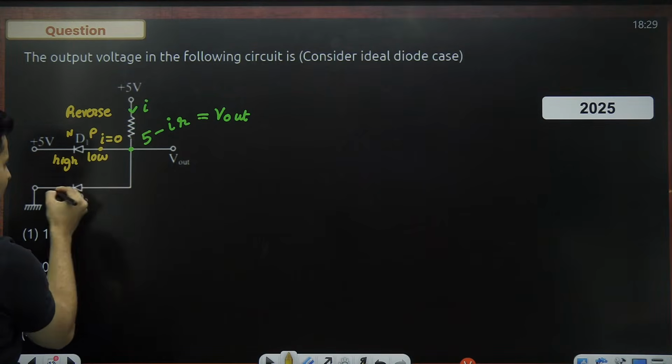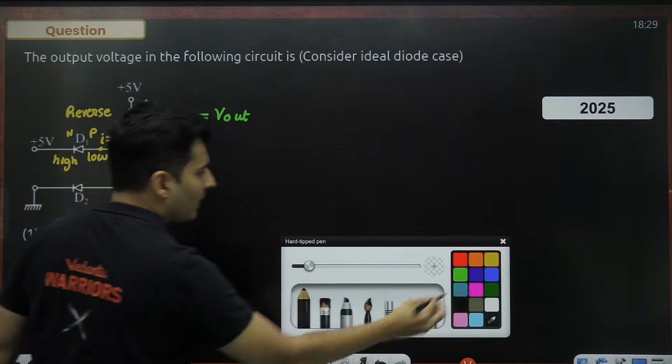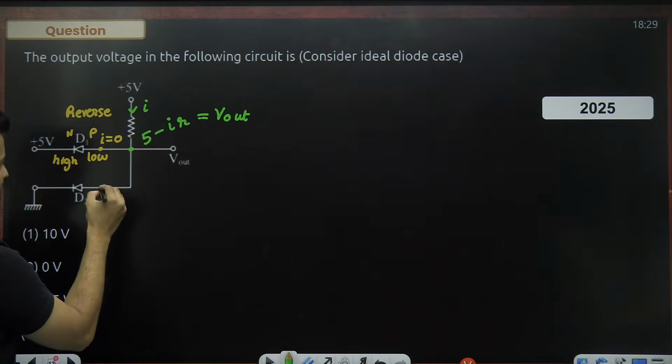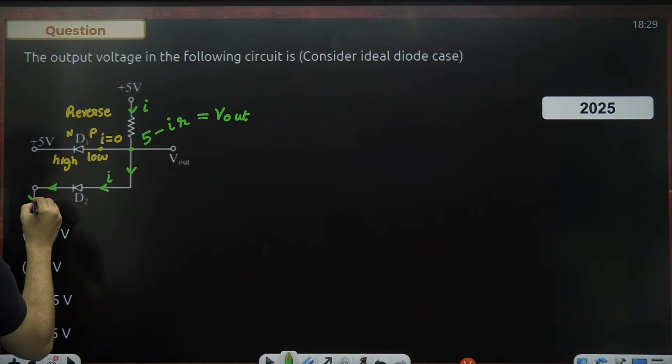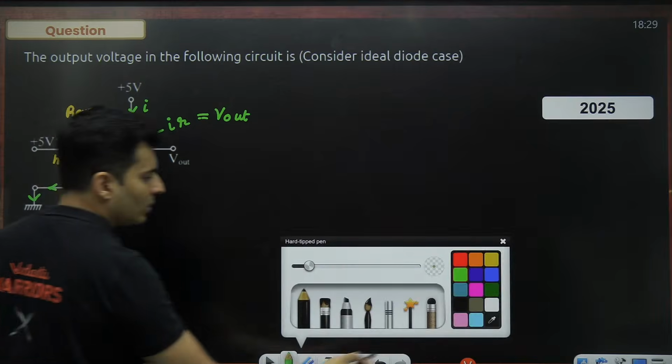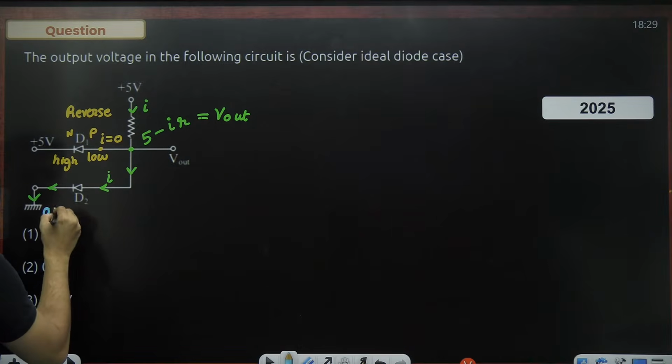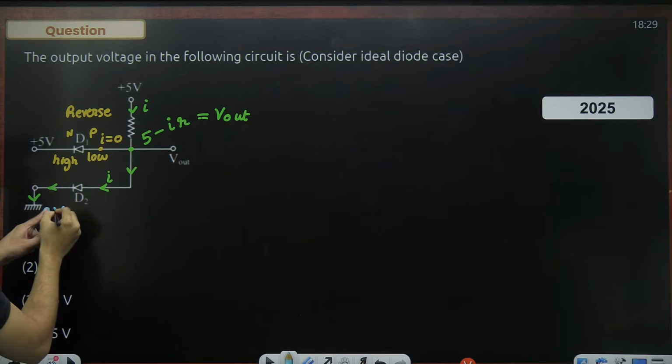So all the current, if at all, should go like this only. If at all there is any current, that current should go like this only. That same current will come here, and the same current will go like this. Now this is connected to the ground. So ground means 0 volt. Yes, this is 0 volt.